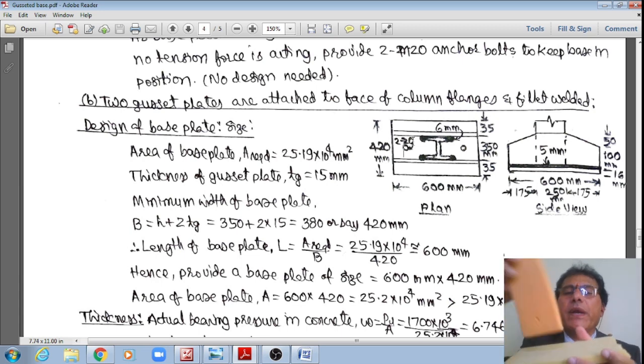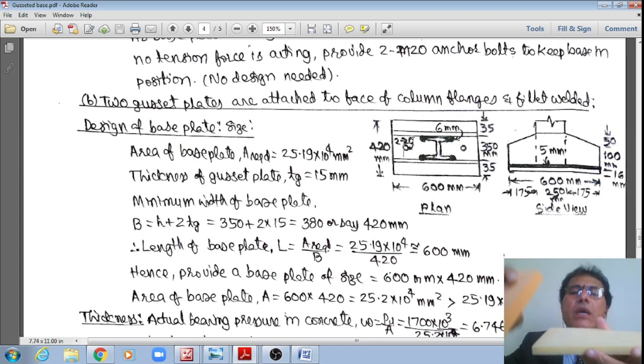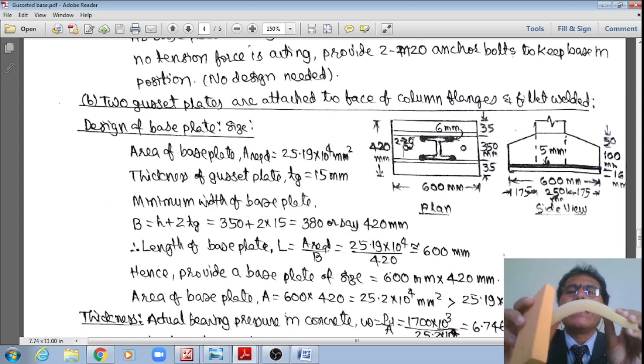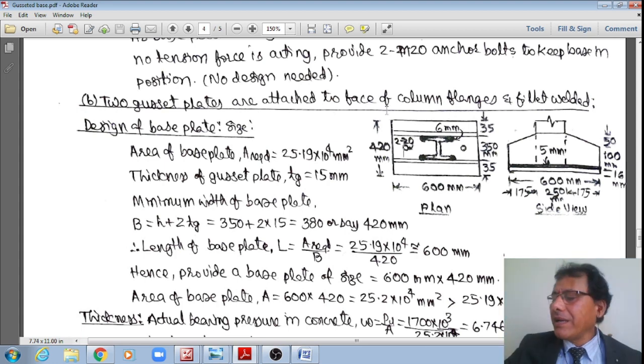If it is subjected to bending moment, then at least 4 20 mm anchor bolts may be required, or whether 4 or not will be decided from the design tension in the anchor bolts. However, it is not subjected to tensile forces, hence I am not designing that. Hence just provide 20 mm anchor bolts as shown in this figure.